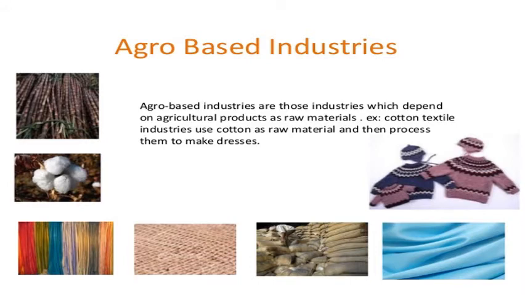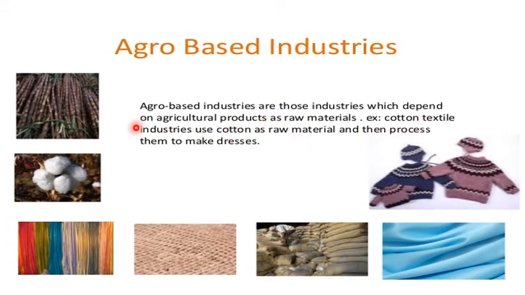So, what are agro-based industries? Agro-based industries are those industries which depend on agricultural products. Agricultural products are those products which we obtain from crops. So these are industries which depend on agricultural products as raw materials. Raw material is a word we use for a very basic material, the basic material from which the product is made. For example, cotton textile industries use cotton as raw material.